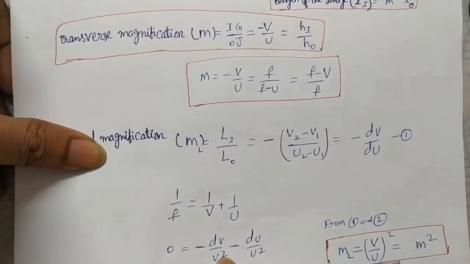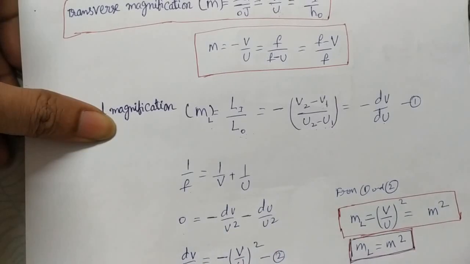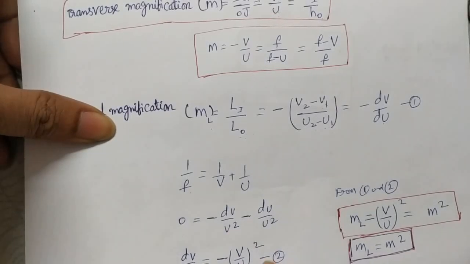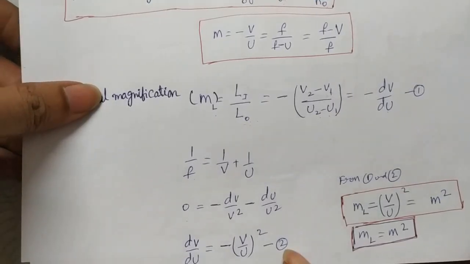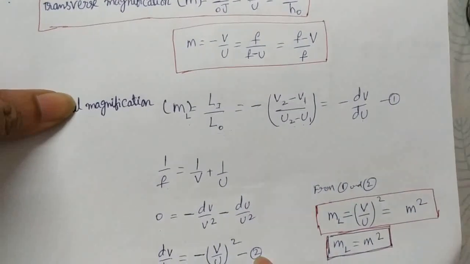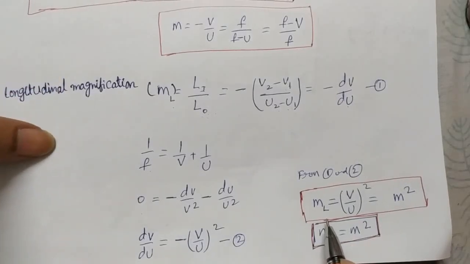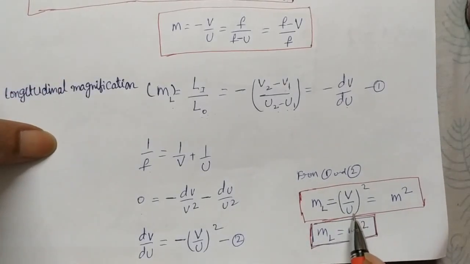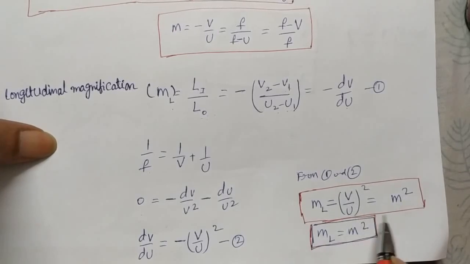So after that, sending one of the terms to this side, we need dv by du. dv by du is equal to minus (v by u) whole square, and we get a second equation. Using the first and second equations, we get the relation for magnification lengthwise, nothing but the longitudinal magnification, which is v square by u square, or (v by u) whole square, which is equal to m square.